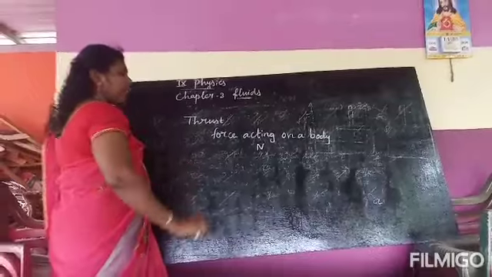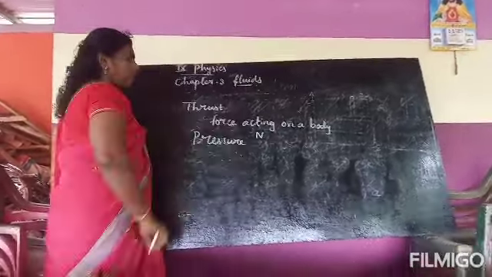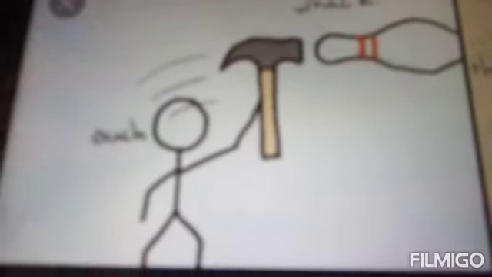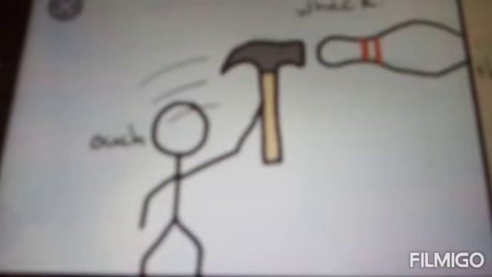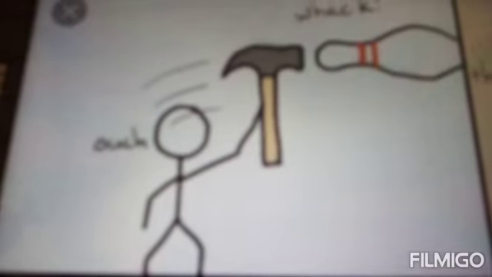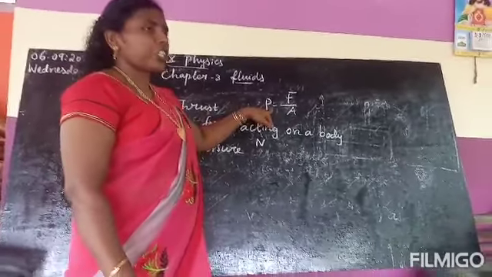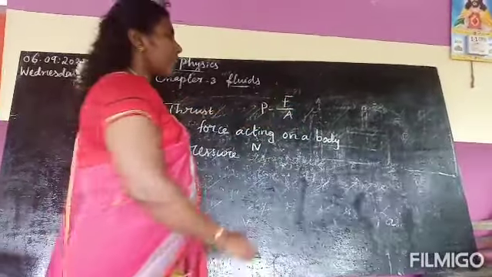Next we can see about pressure. What is pressure? Look at this picture. A man is applying force using a hammer on a certain area. So pressure is force per unit area. The formula for pressure is P equal to F divided by A. Instead of force, we can say thrust also.